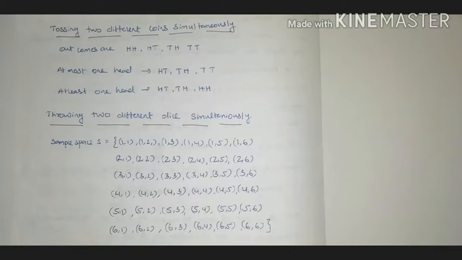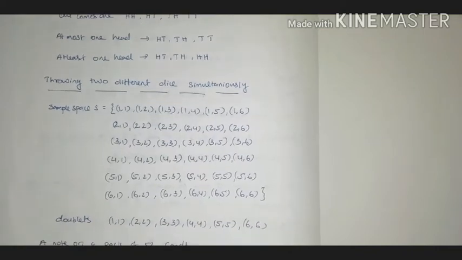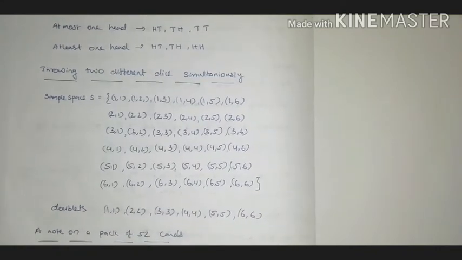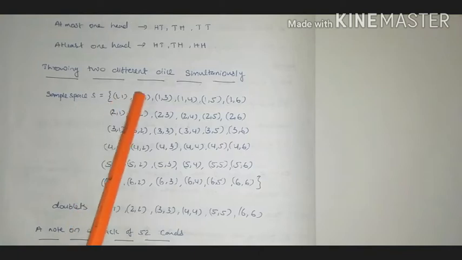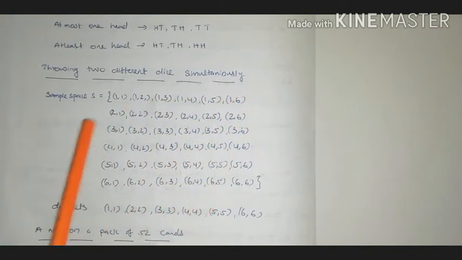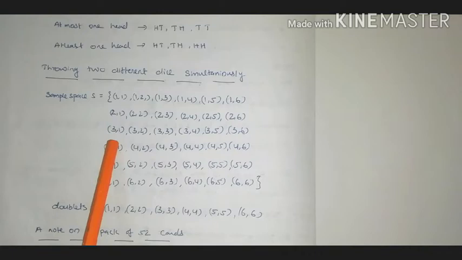And next, throwing two different dice simultaneously. When we throw two different dice simultaneously, a total of 36 different outcomes we will get, such as 1 1, 1 2, 1 3, 1 4, 1 5, 1 6, 2 1, 2 2, 2 3 up to 2 6, 3 1, 3 2, 3 3 up to 3 6, 4 1, 4 2 up to 4 6, and 5 1, 5 2 up to 5 6, and 6 1, 6 2 up to 6 6. Total 36 outcomes we will get.